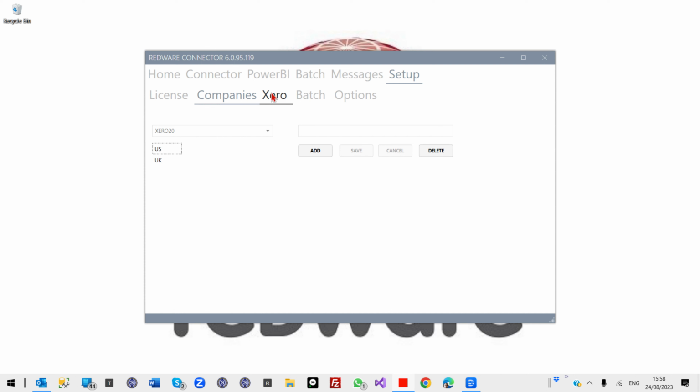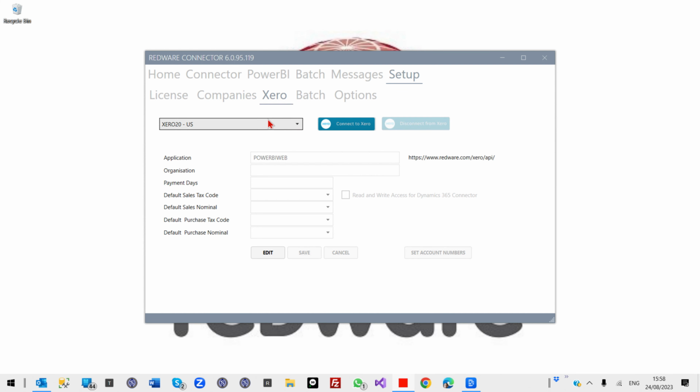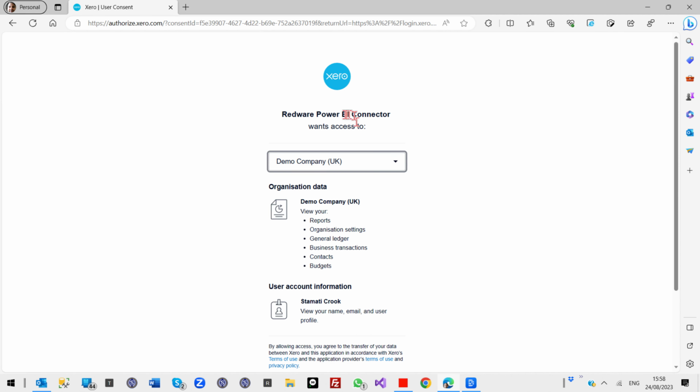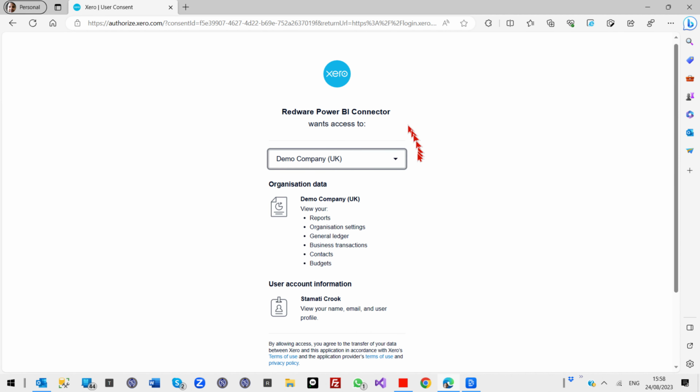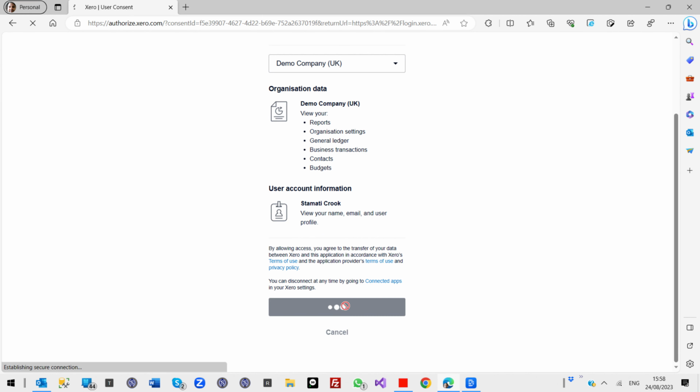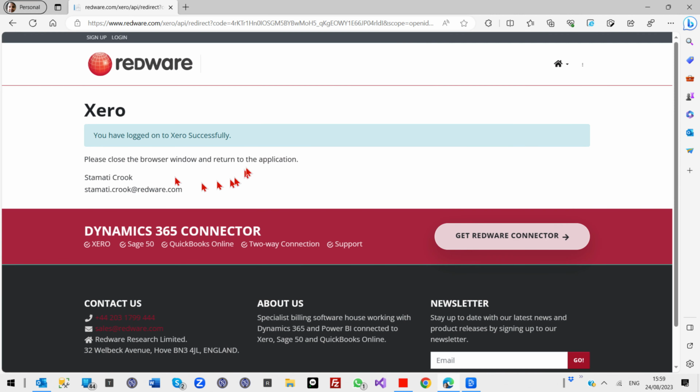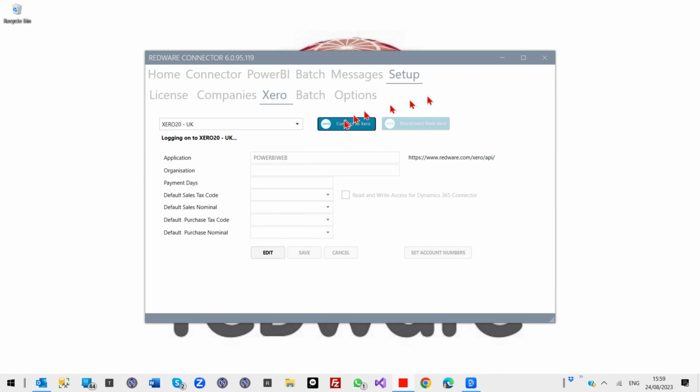To log into our Xero, we click on Setup Xero. We choose which one we want to log into. In this case, I'm logging into the demo data. So you can select your company. We've got the Redware Power BI connector, allow access. And we'll see that we've got access to Xero, so we can close the browser and just double check by clicking connect to Xero.